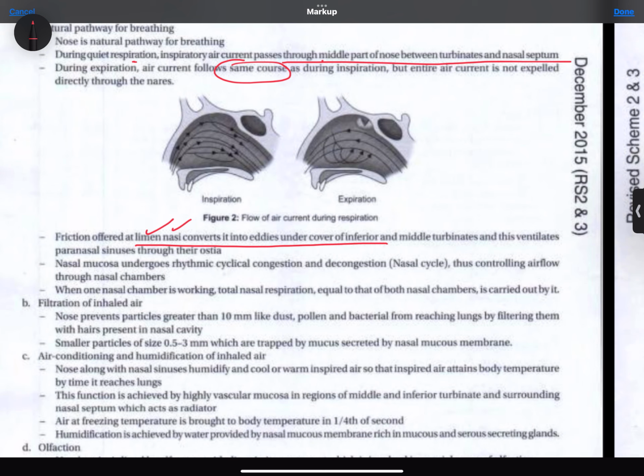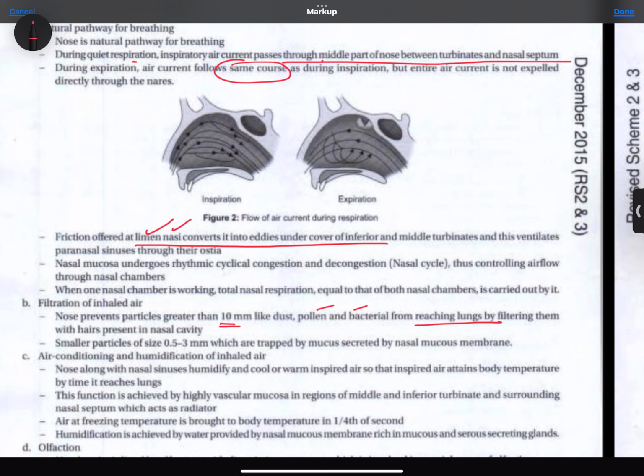B. Filtration of inhaled air. Nose prevents particles greater than 10 mm like dust, pollen and bacteria from reaching lungs by filtering them with hairs present in nasal cavity. Smaller particles of size 0.5-3 mm are trapped by mucus, secreted by nasal mucous membrane.